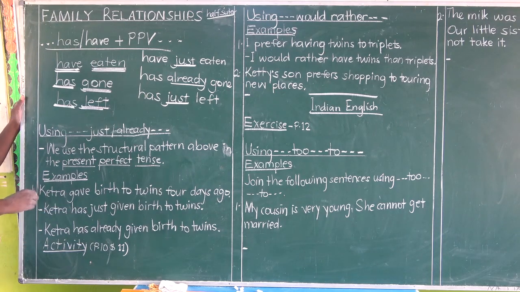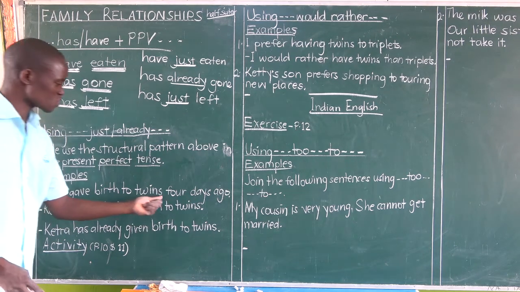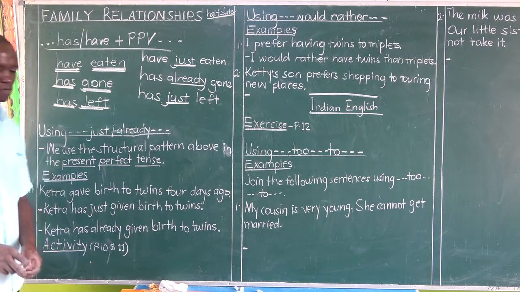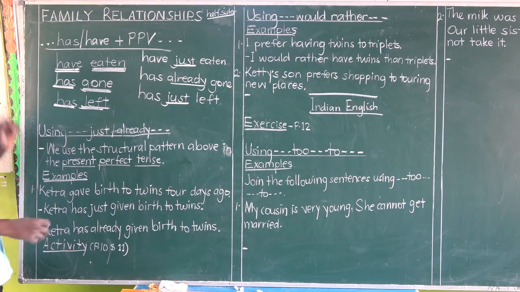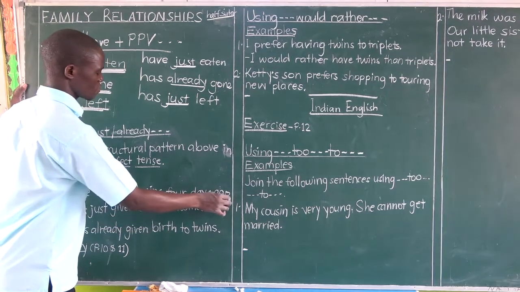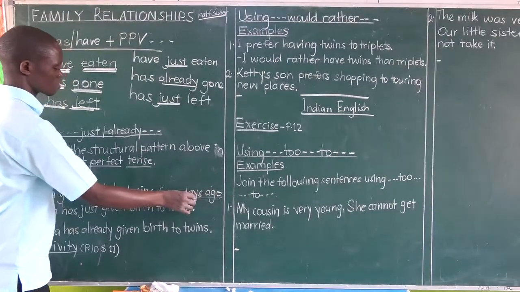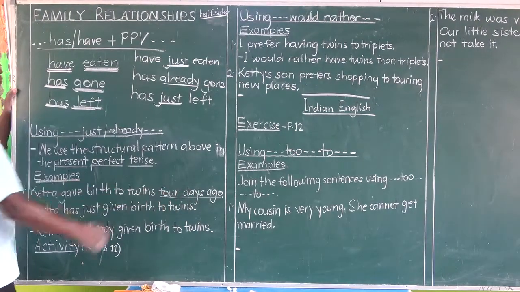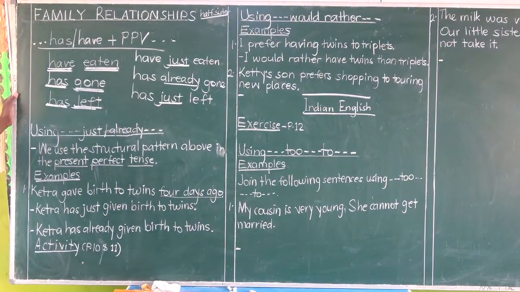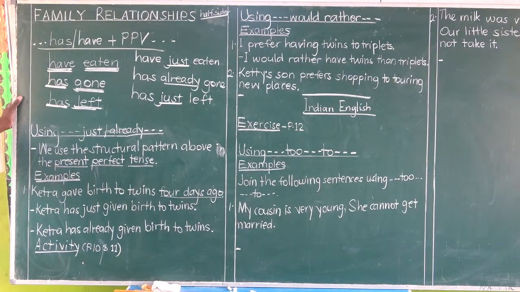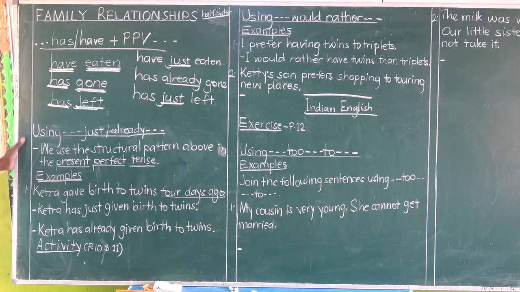Ketra gave birth to twins 4 days ago. Check this expression of time. That expression of time is the one the teacher is talking about. It should be excluded or kicked out of your answer. Then your answer is: change it to present perfect.